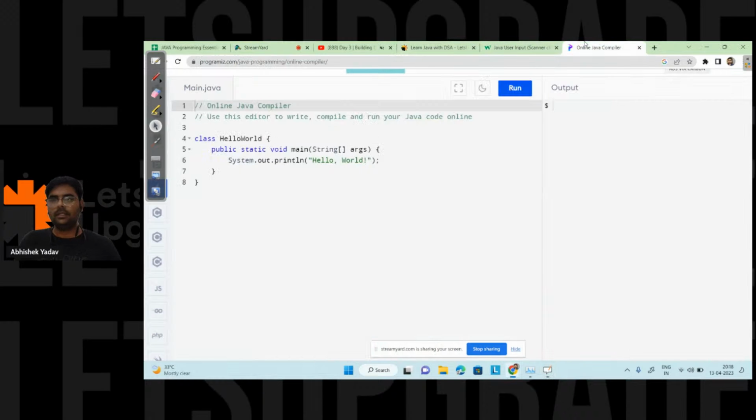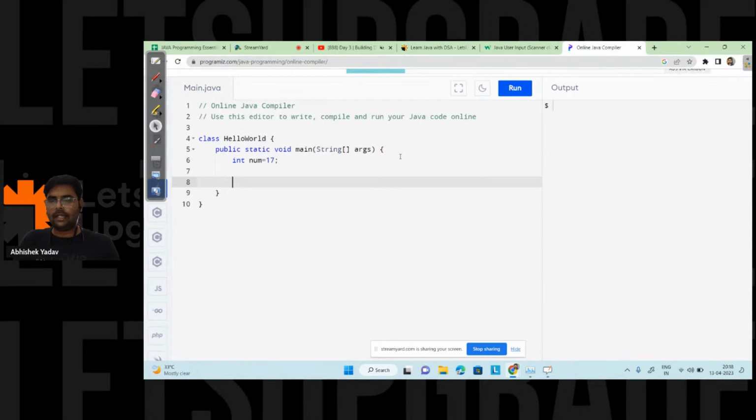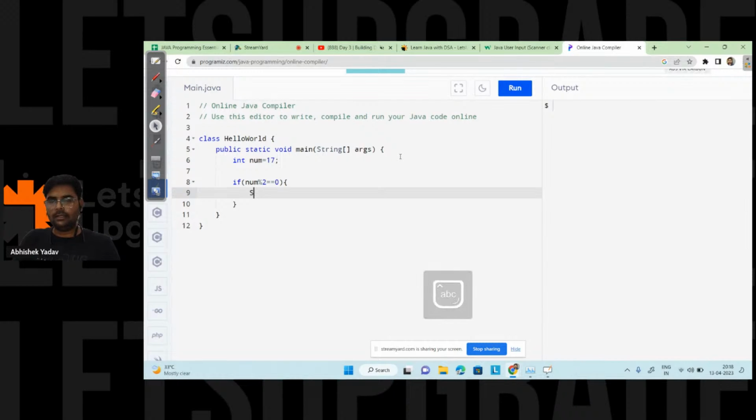So what I will do, here I will take a number, that is int num is equal to 17, and after that here I will write if num modulo 2 is equal to 0, System.out.println, that number is an even number, right?